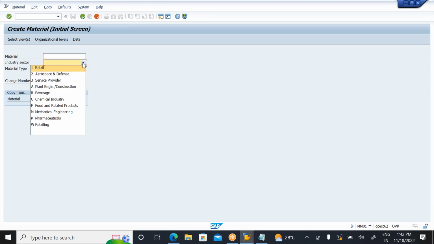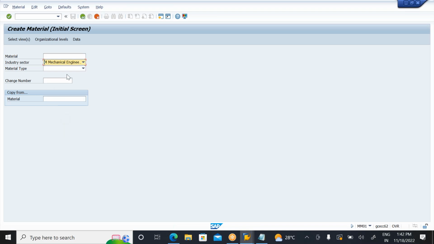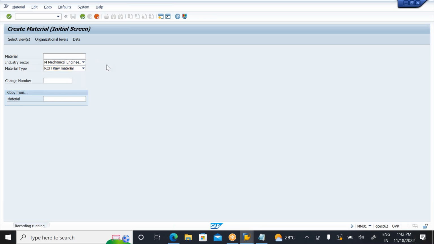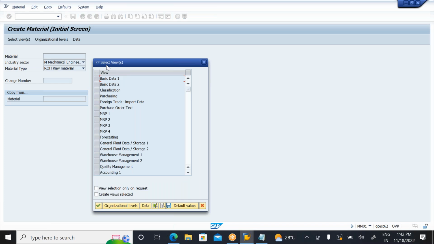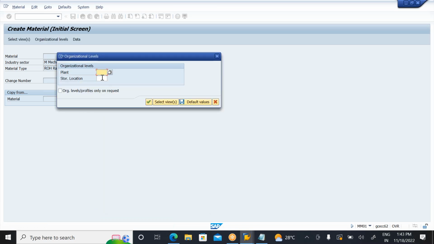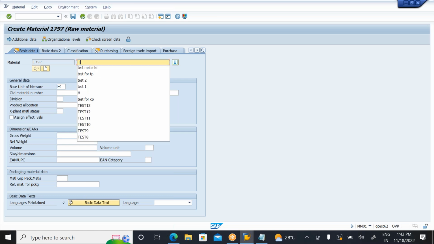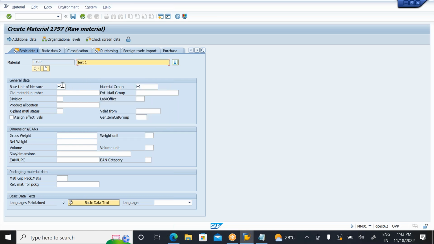Now come here, enter the industry sector. Come here, enter the raw material. Now click on continue. The screen is recorded already. Now come to basic data, purchasing, general plant, storage location, accounting. Now go to org level. Which plant do you want to record here? 1000 plant. Storage location here, 1000 store. Again, click on continue. This is some test material.